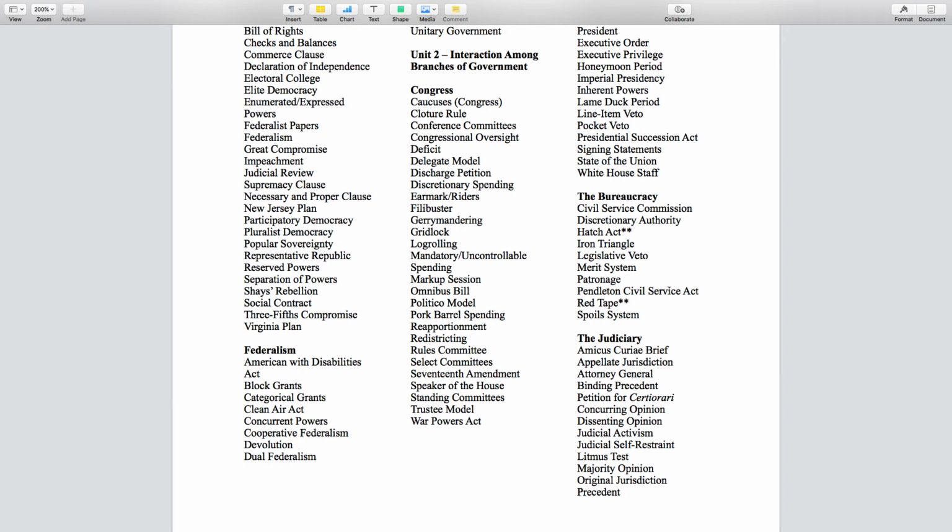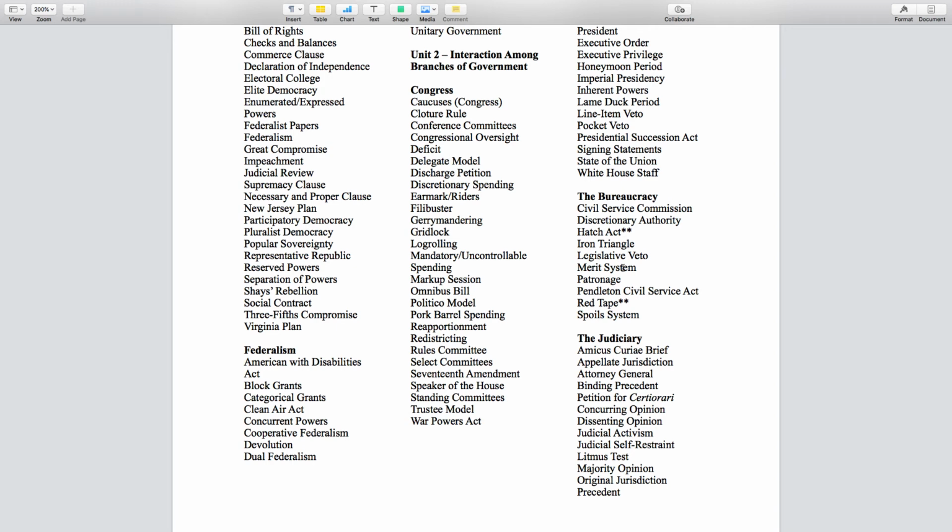The Pendleton Civil Service Act creates the Civil Service Commission, and it moves away from this spoils system and away from this patronage to this merit system. So now it's based on merit. It's based on expertise. So the Civil Service Commission will administer exams and interviews to make sure that these people that are staffing these bureaucratic agencies have the expertise.